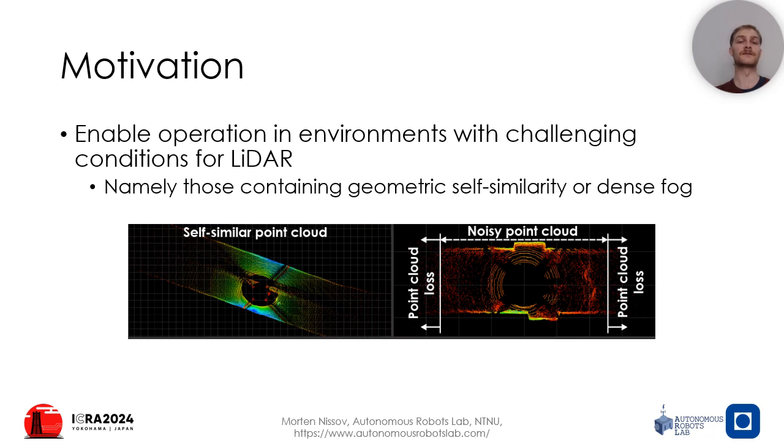Now, geometric self-similarity is a feature which most commonly can be found in environments containing tunnels or other similar structures with repeating geometry. An example of such an environment is shown here on the left. And the challenge in this particular situation is that while moving along the length of the tunnel, the point cloud remains largely the same, making it very difficult to estimate motion along this direction.